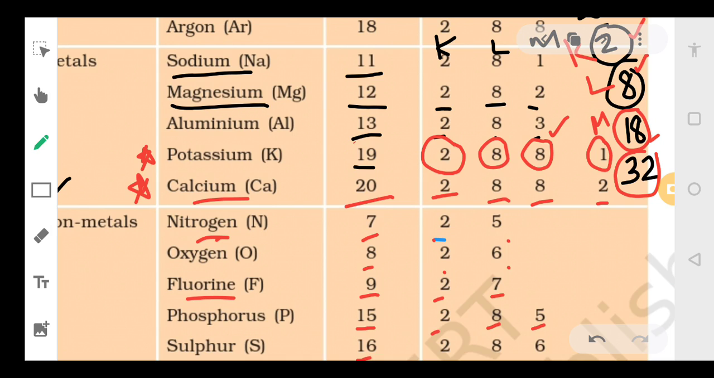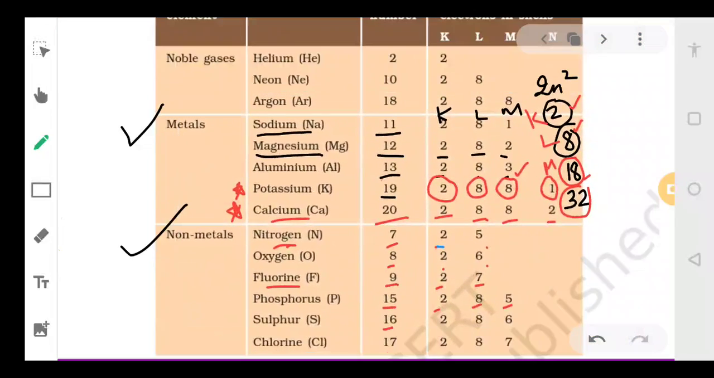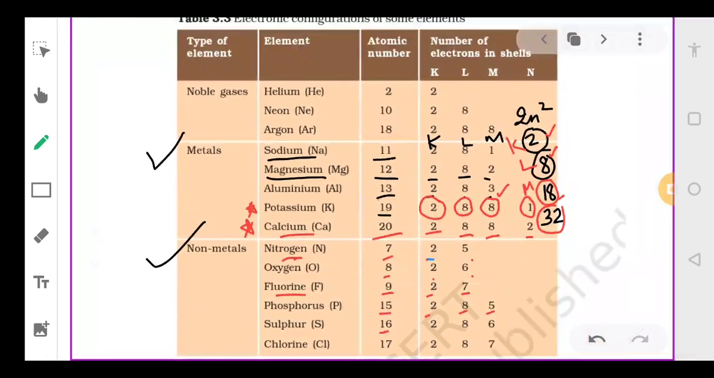Any doubt here till here? I hope you will learn these configurations of these metals and non-metals. And if there is any doubt, you can certainly ask me, right? Okay.